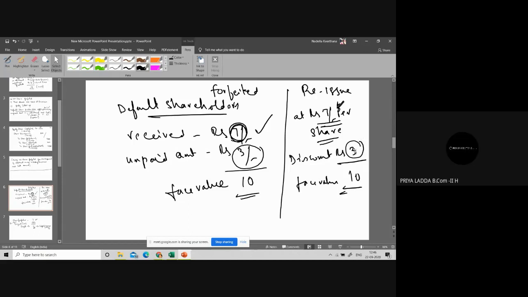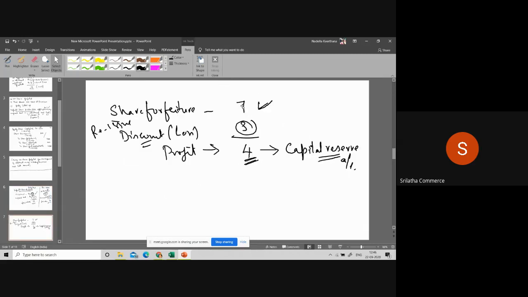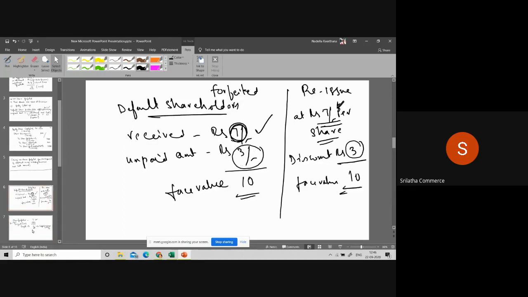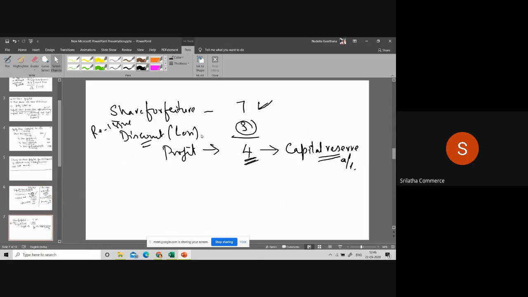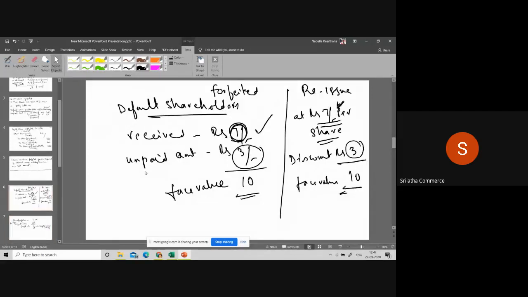So on these shares, already you received 7. Again, you are reissuing at 7. Is it clear? Whatever loss is that 3 rupees loss is covered here itself. You have given a discount of 3. So ultimately, you are making a profit of 4 rupees per share, which will be transferred to capital reserve account. Still, anyone having any doubt?